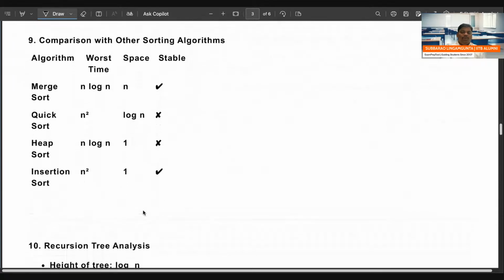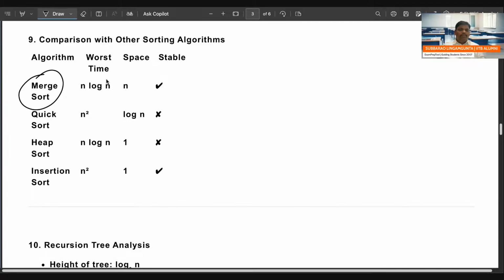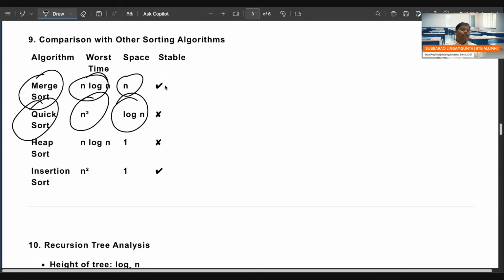And one more, comparisons with other sorting algorithms, right? If you see the merge sort algorithm, time complexity n log n, space is n. And is it stable? Yes. Quicksort algorithm, worst case n square, space is only log n. Is it stable? No. Quicksort is not stable.